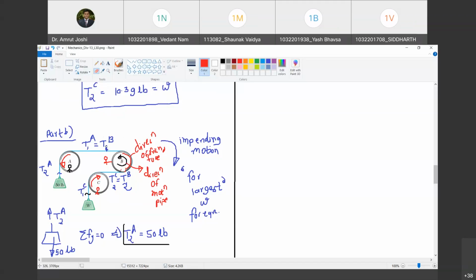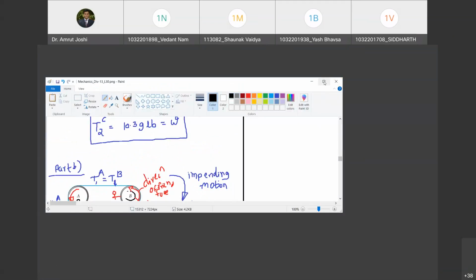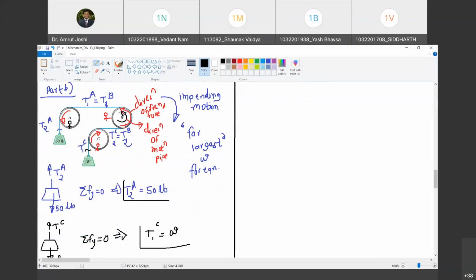Okay, I think I wrongly marked the direction of motion of the pipe. The direction of motion of the pipe is given as counterclockwise, right? Yes, sir. So as the direction of motion of the pipe is counterclockwise, the observer is sitting on the pipe. With reference to him, the belt is moving clockwise and therefore the resistance offered must be counterclockwise. Are you with me? Yes, sir. So therefore the resistance is offered in this direction itself, and the earlier was correct. On the arrow side is T2 and on the arrow tail side is T1. Are you with me? Yes, sir.